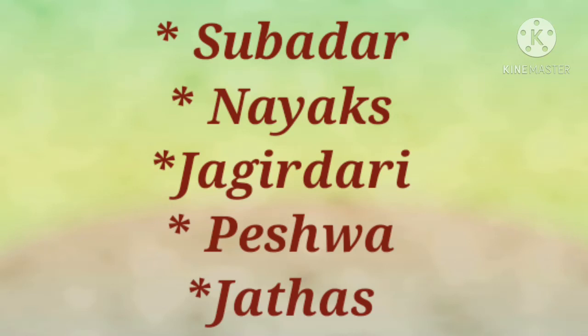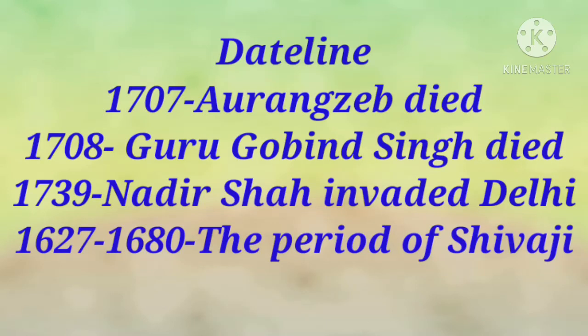Students, now I am going to revise important dates. At first, 1707. Students, in 1707, Aurangzeb died. Who was Aurangzeb? Yes, Aurangzeb was a Mughal emperor. Next, 1708. Students, in 1708, Guru Gobind Singh died. The Sikhs became a strong political and military force under Guru Gobind Singh.